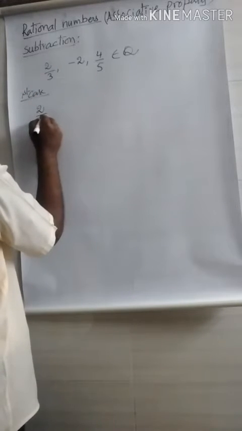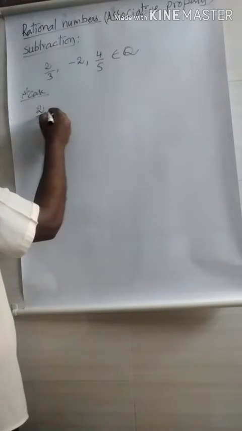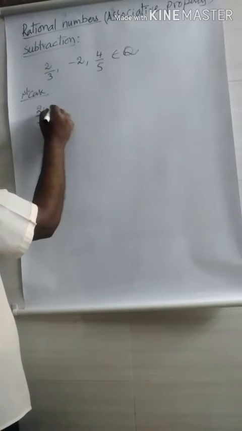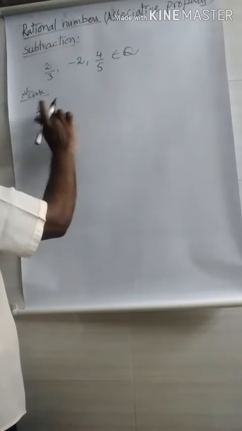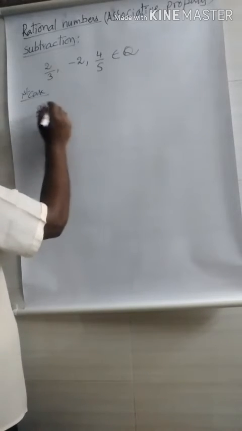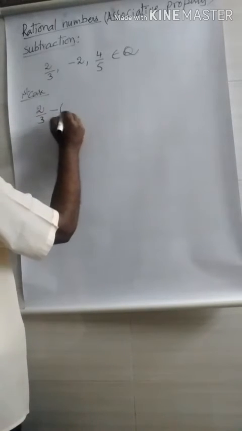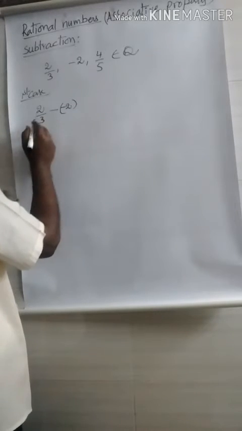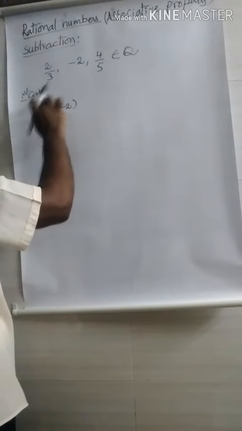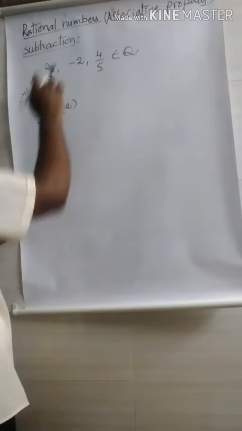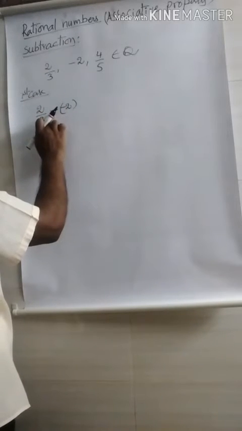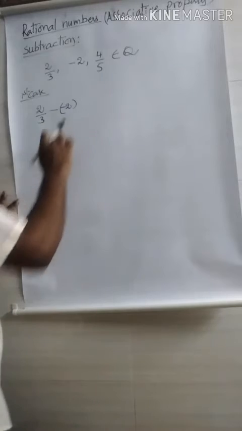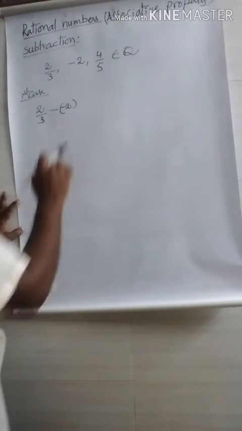2 by 3. Here in the previous one we put the plus symbol. Now here we put the subtraction symbol, that is minus. And what is the second rational? Minus 2. So you write like this. This is the first rational, 2 by 3. Here in the subtraction we put the minus symbol and I write the second rational number minus 2 in the bracket.